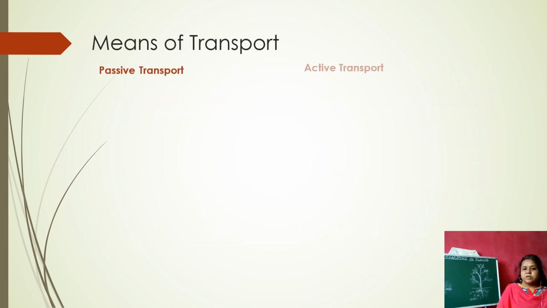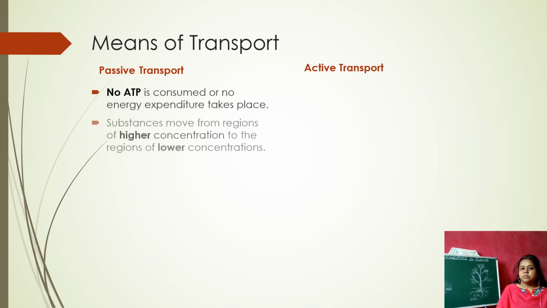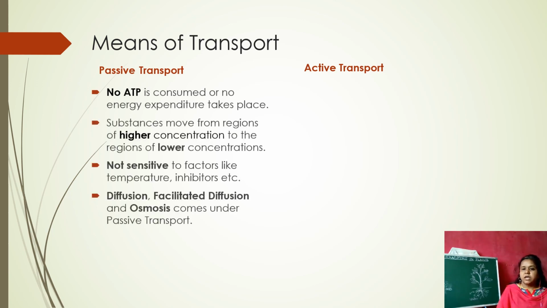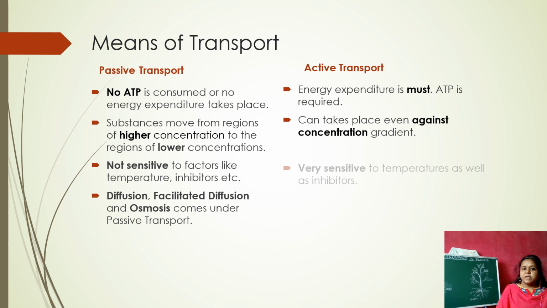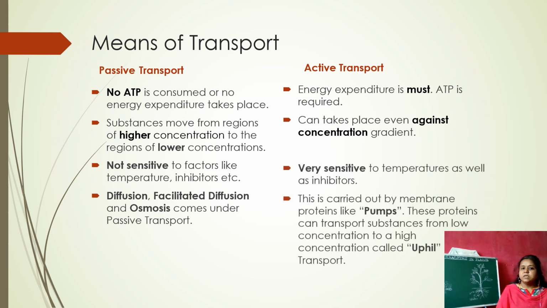Coming to the means of transport, there are two types of transport, passive transport and active transport. Here, in passive transport, no ATP is consumed or no energy expenditure takes place. But in active transport, energy expenditure is a must and ATP is required. Substances move from regions of higher concentration to regions of lower concentration in case of passive transport. But active transport can take place even against the concentration gradient.